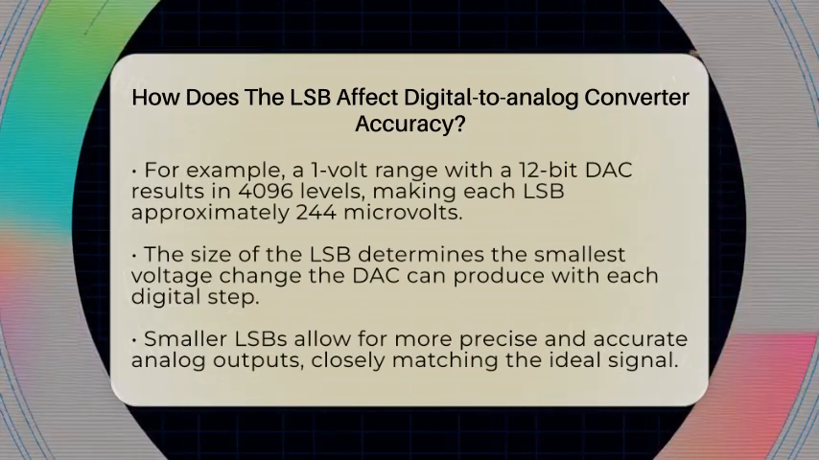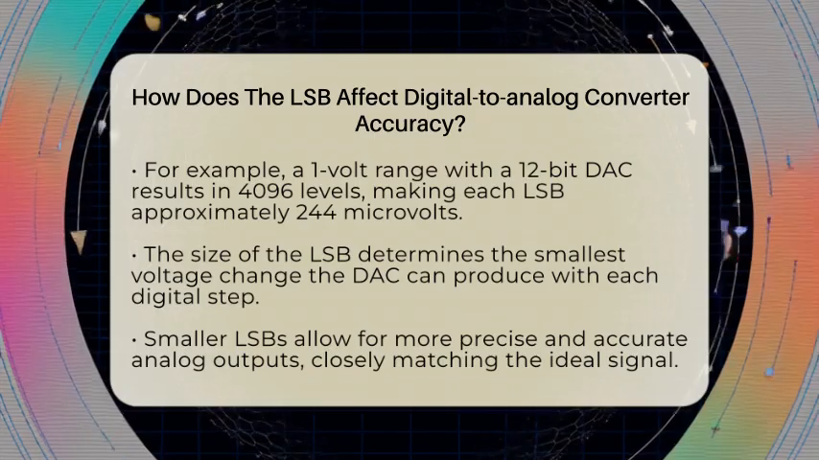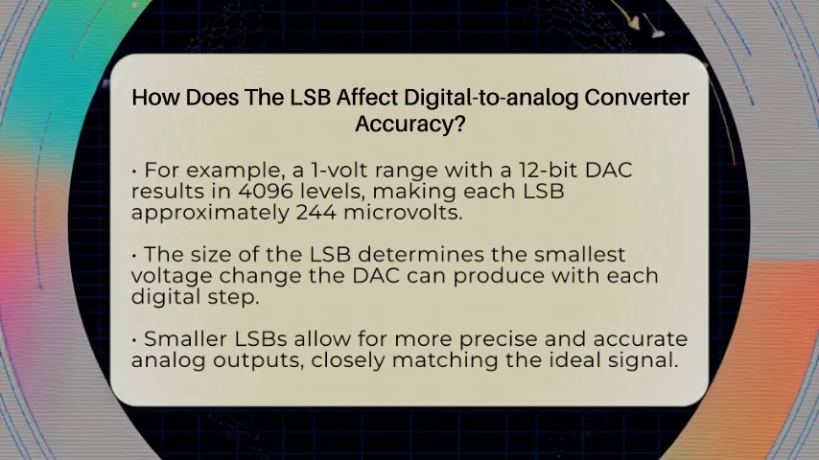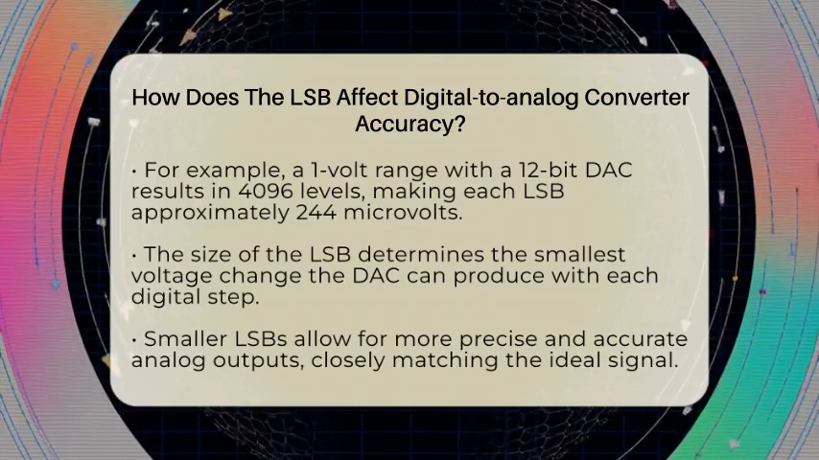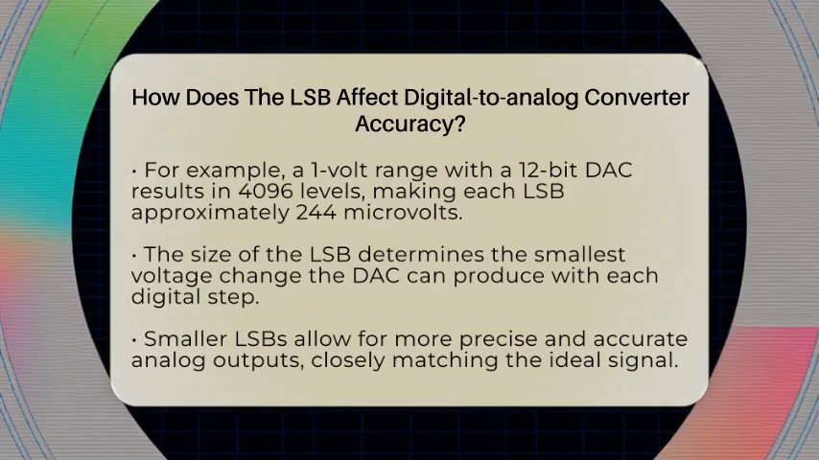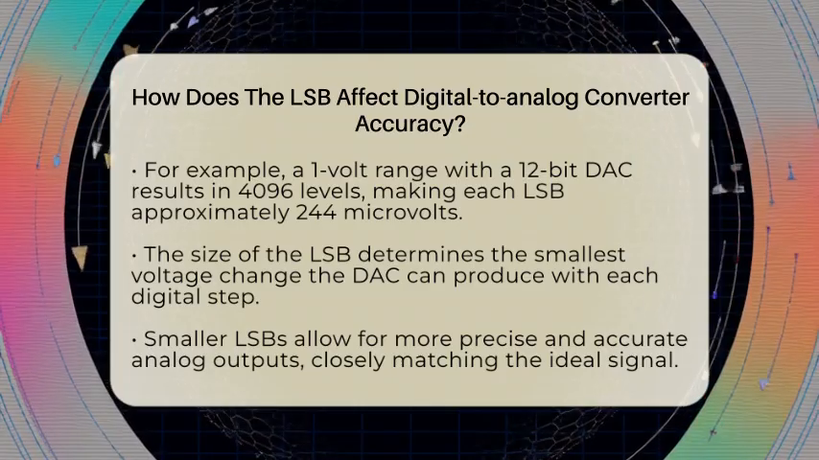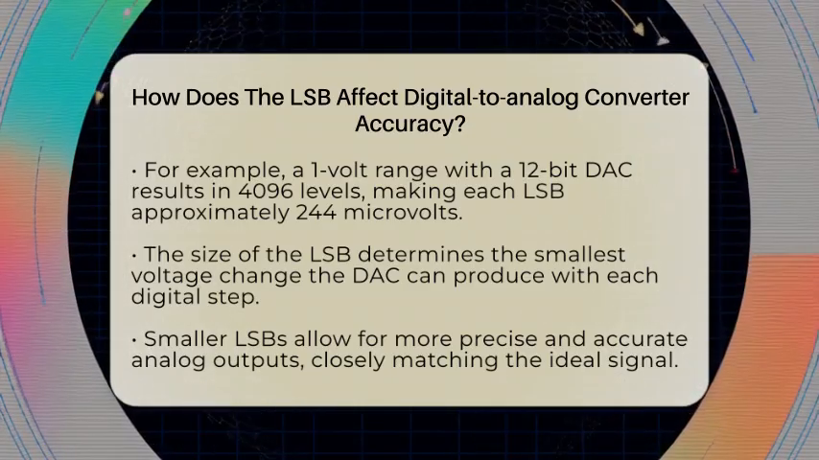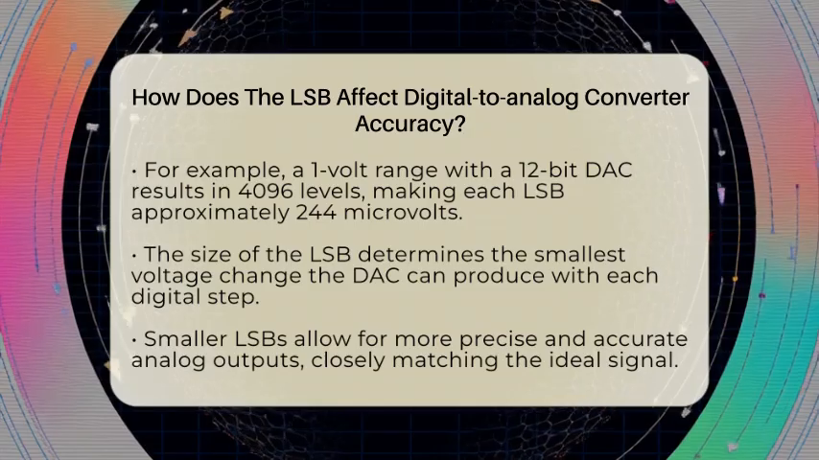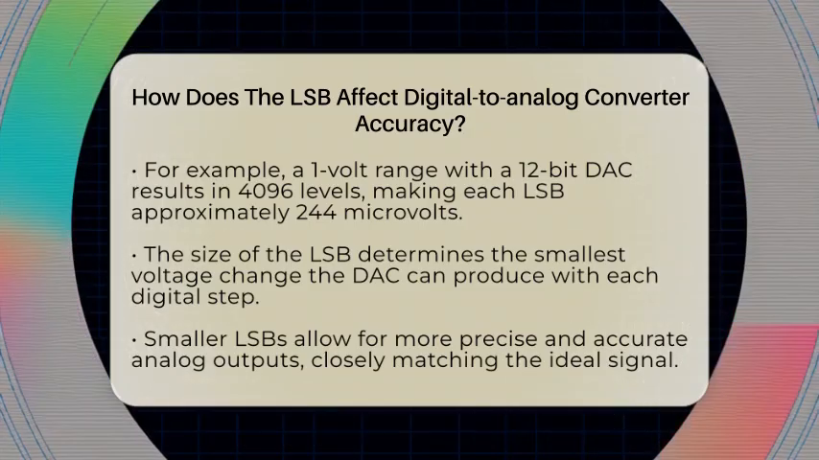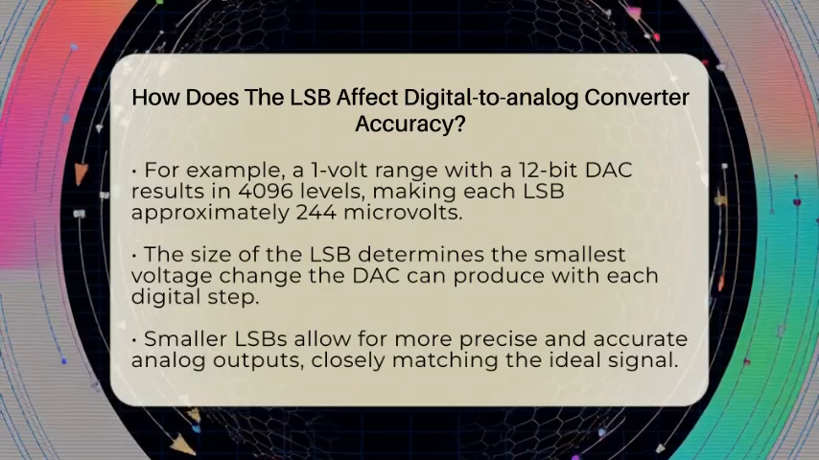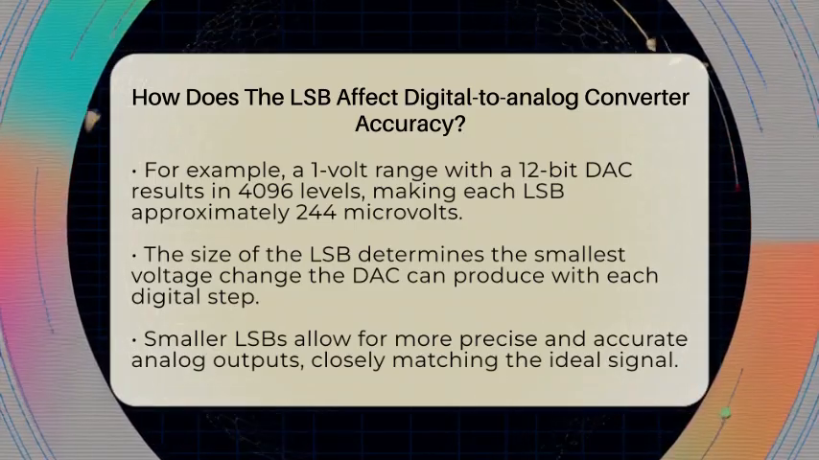This smallest step, the LSB, directly impacts how accurate the DAC output is. If the LSB is very small, the DAC can produce voltages that are very close to the ideal value. This means the output will look more like the perfect analog signal you want. But if the LSB is larger, the output can only jump in bigger steps, which makes it less precise. This causes what's called quantization error, where the actual output differs from the ideal voltage.